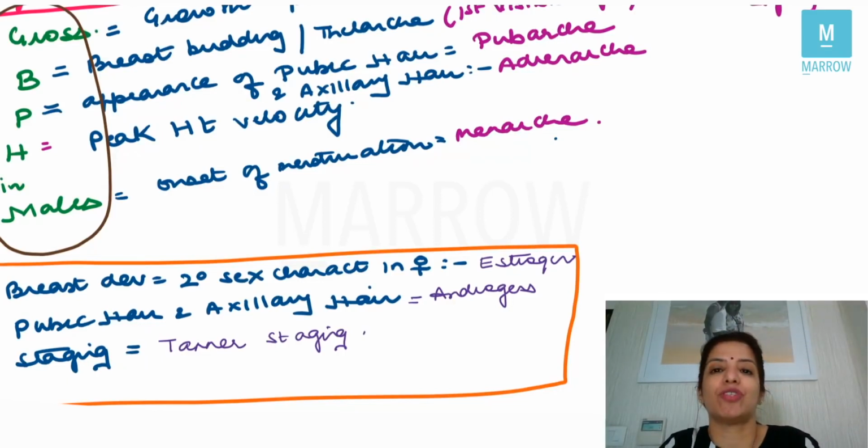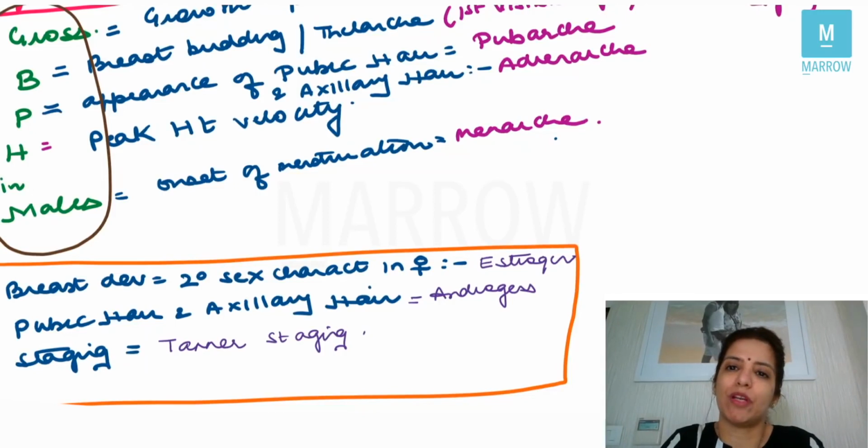And if they say secondary sexual characteristics are absent, that means breast development is absent. Now, for pubic hair and axillary hair, the hormone which is responsible in females also is androgens. For breast development, it was estrogen, and for pubic hair and axillary hair, it is androgens. Staging for breast and pubic hair was given by Tanner, and that is called Tanner staging, right?